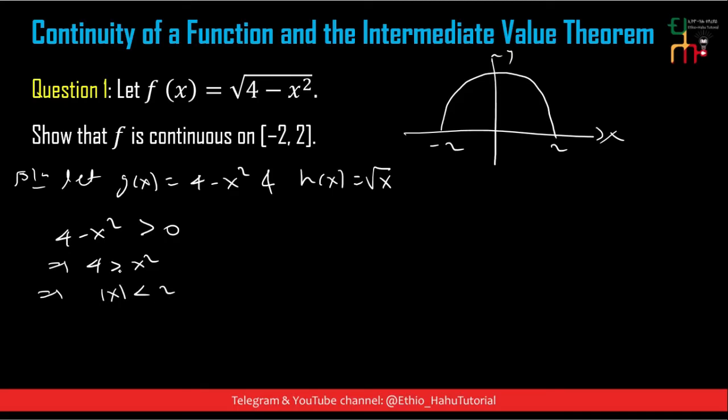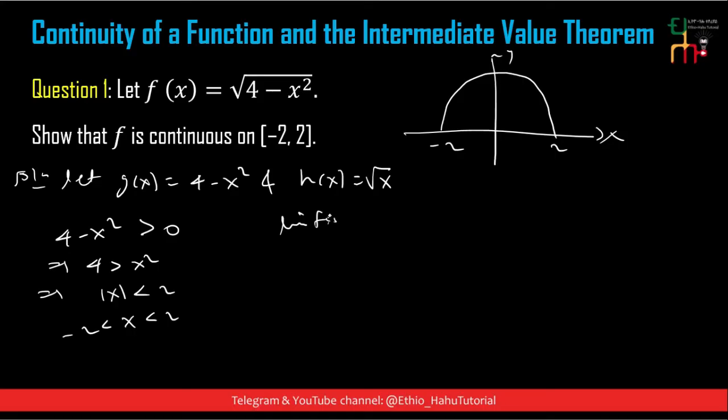Taking the square root, 2 is greater than the absolute value of x, so x is less than 2 and greater than minus 2.